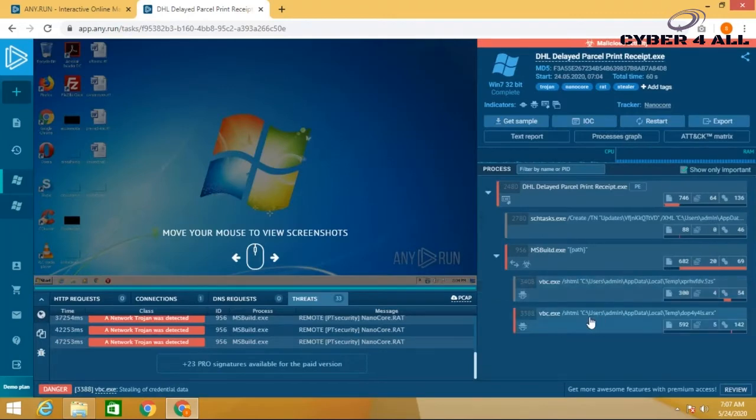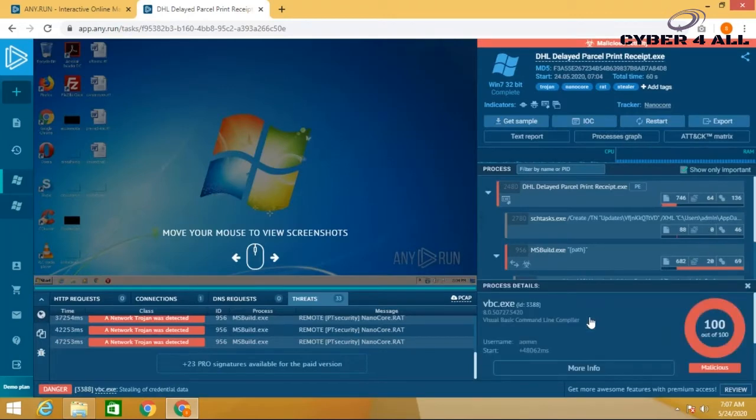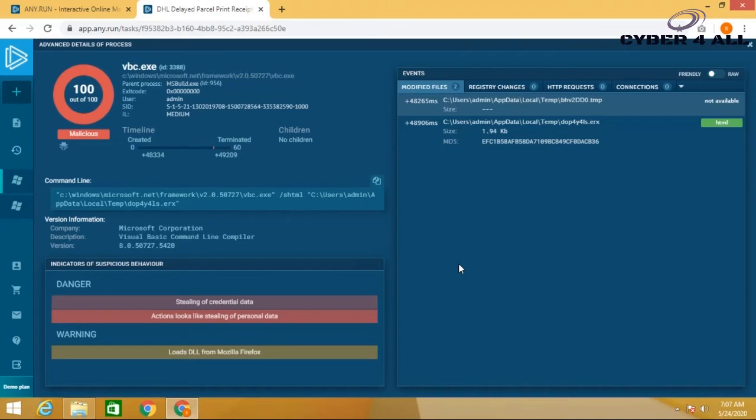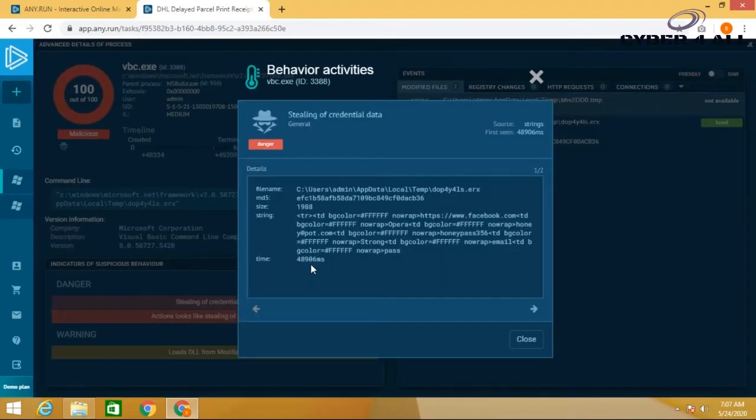Here, this action is trying to steal the personal data of the user. It is a behavior detect activity, a process that is trying to steal the credentials and data.